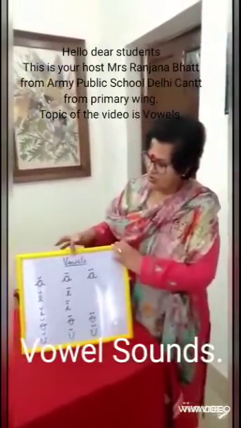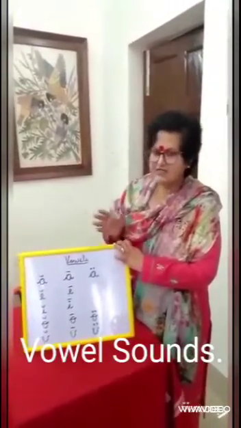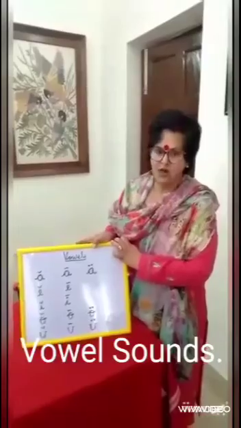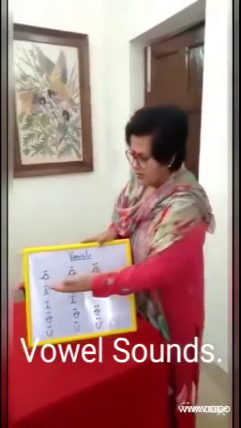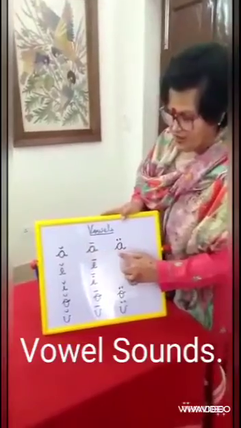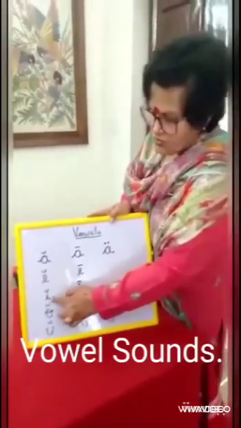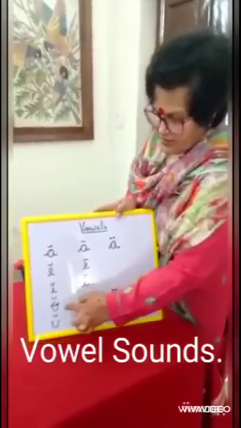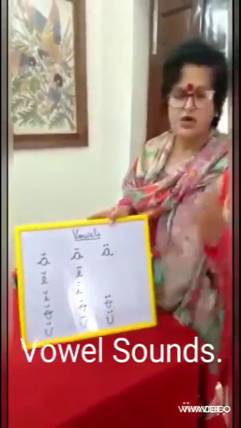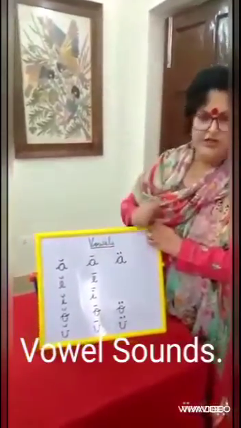Today we are going to talk about vowels. As you already know, all vowels have got more than one sound. Look here, for example, there are 3 sounds of A, 2 sounds of E. We are going to talk about the 2 sounds of I, 3 sounds of O, and U has got 4 sounds. Now all these vowels have got a name.